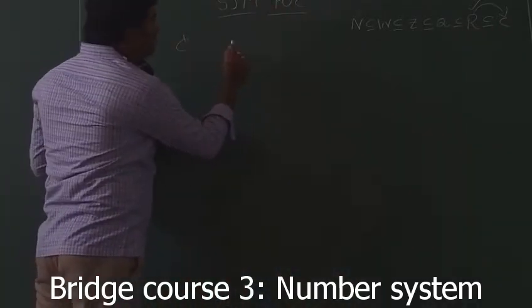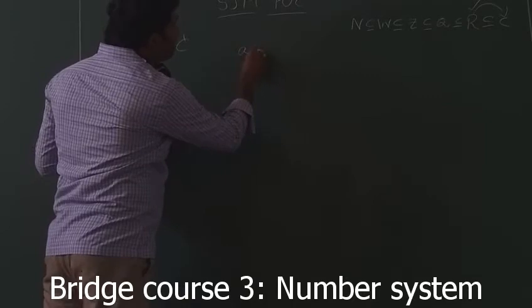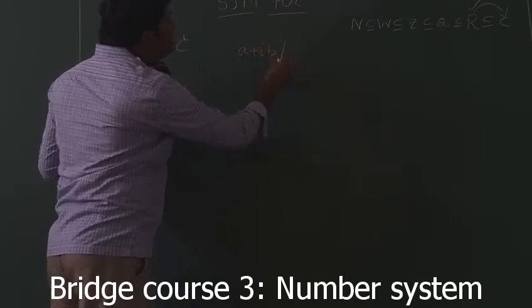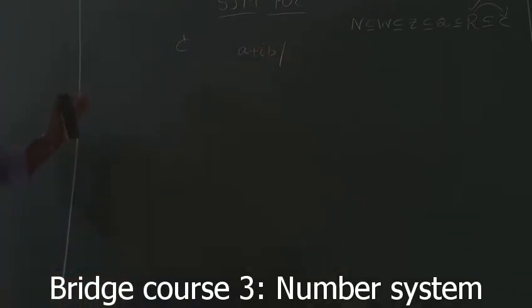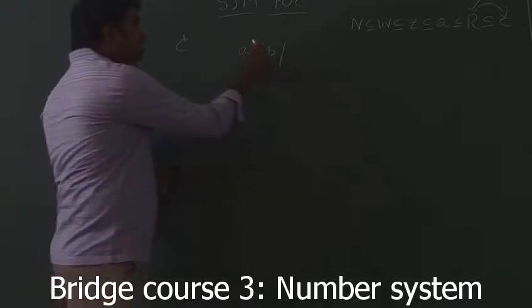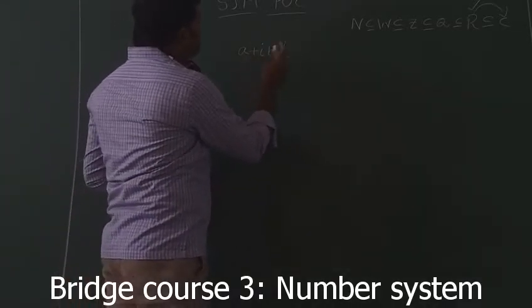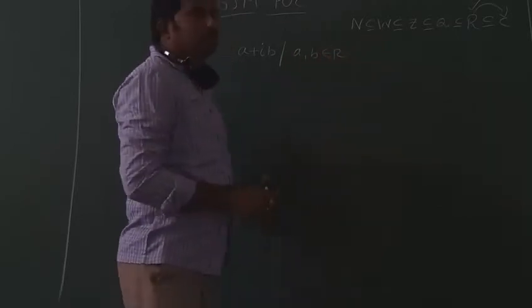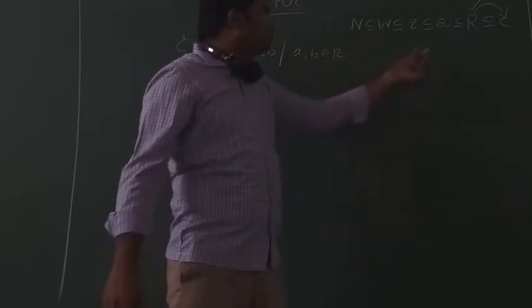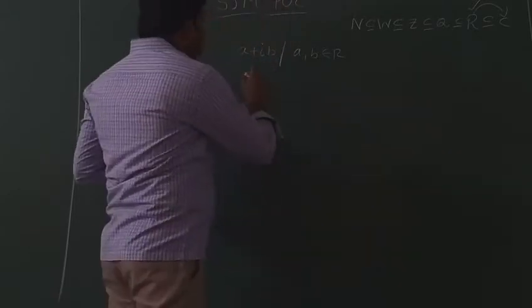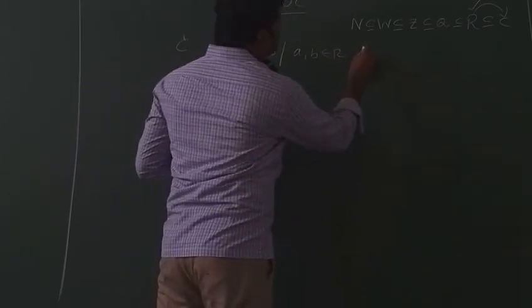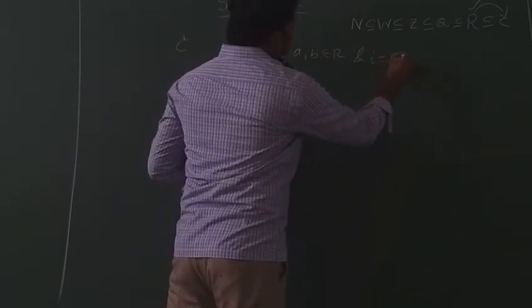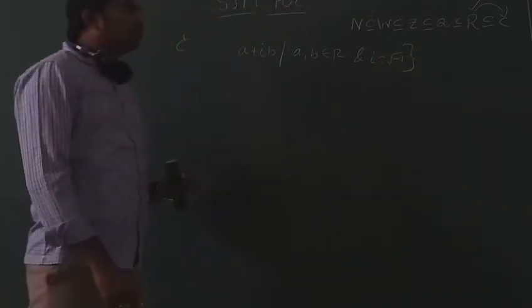Complex number form. See, every complex number is of the form A plus iB, small i, B. What about A and B here? A, B are real numbers. This A and B both are real numbers only. And what about i? Yes, i is the imaginary, that is square root of minus 1.